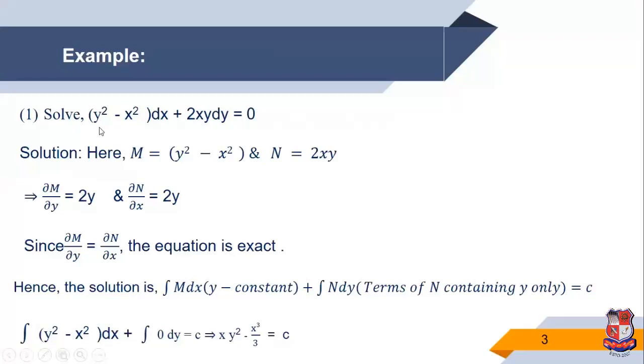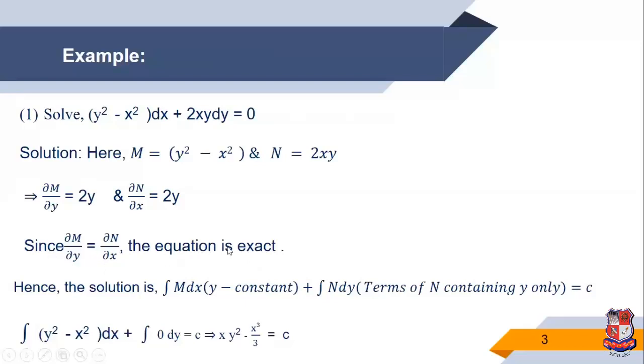For del M by del y, we take the partial derivative with respect to y, where x is constant: y square gives 2y, x square gives 0. For del N by del x, y is constant, 2x, derivative of x is 1. So the answer is 2y. Both are equal, so the equation is exact.